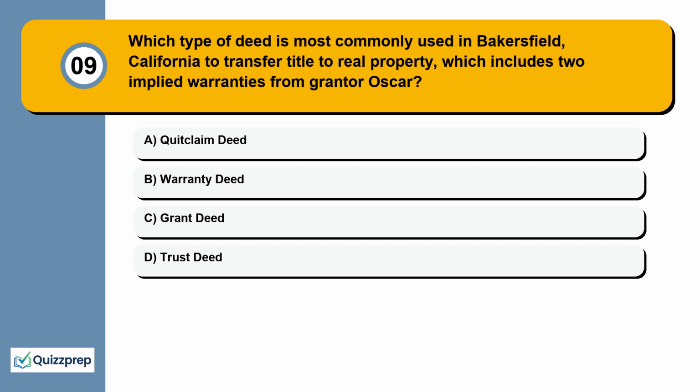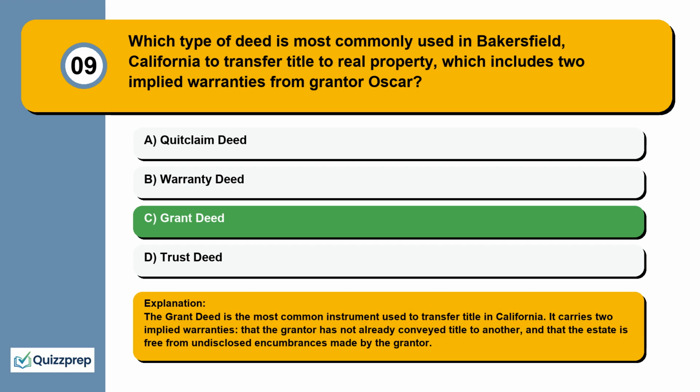Question 9. Which type of deed is most commonly used in Bakersfield, California to transfer title to real property, which includes 2 implied warranties from grantor Oscar? Quitclaim deed, warranty deed, grant deed, trust deed.